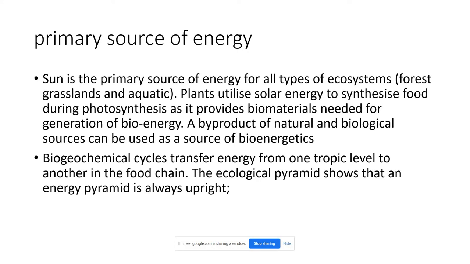There can be short-statured plants in the grassland also. Herbaceous plants can also be there. Shrubby plants can also be there. Herbaceous means short plants, and shrubby plants are bushy plants. That is all part of the grassland ecosystem.